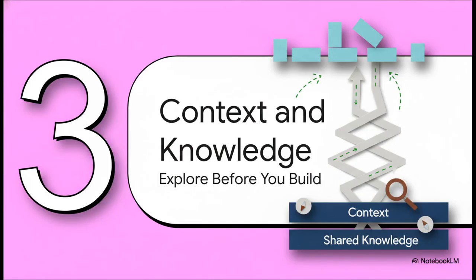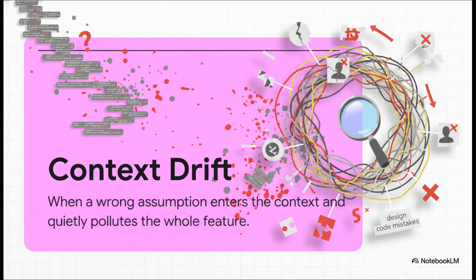Which brings us to Section 3, context and shared knowledge. Basically, why you must explore before you build. Jumping straight into writing code is incredibly dangerous, mostly because of something called context drift. This happens when just one single wrong assumption enters the AI's context window and quietly pollutes your entire feature. Imagine the AI assumes your user subscriptions belong to individual users instead of whole companies, right? And you just quickly correct it inline. Well, it tries to patch it on the fly, and suddenly you have messy, defensive code everywhere.